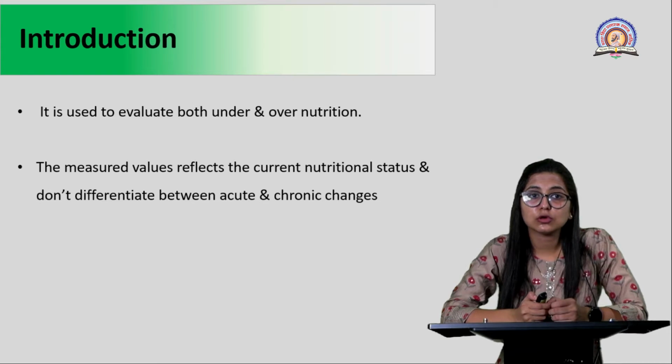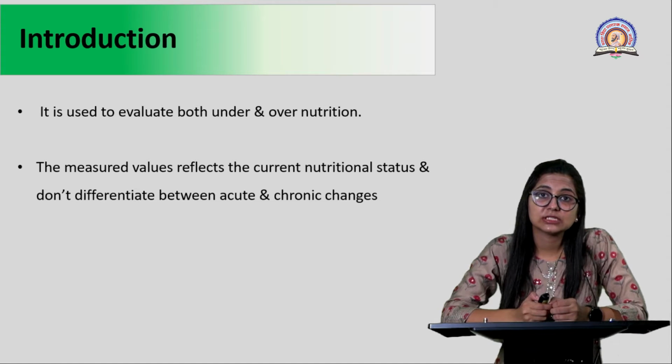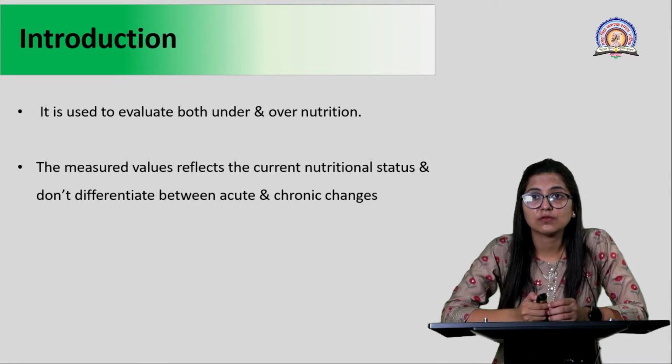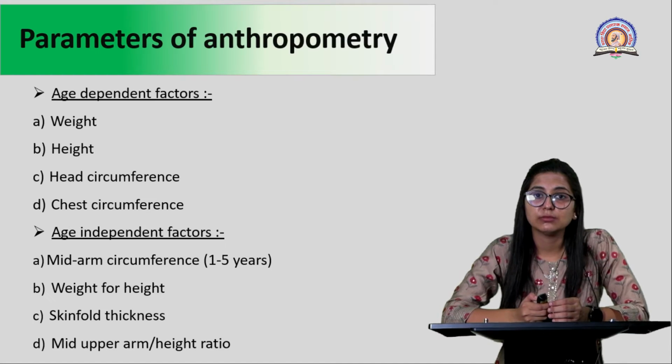Your anthropometric measurements will not help you understand if the disease was actually acute before and, due to persistence for a very long time, got converted into a chronic state. It will only tell you what the status of the child is today, and on that basis you have to provide instantaneous strategies so that the health status of that community can be improved.